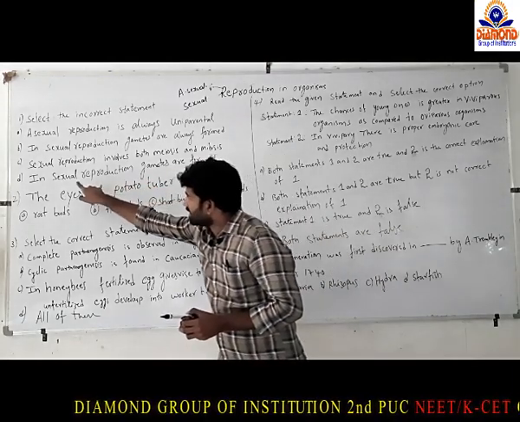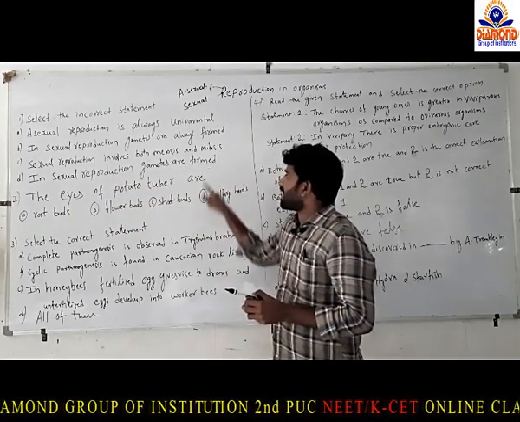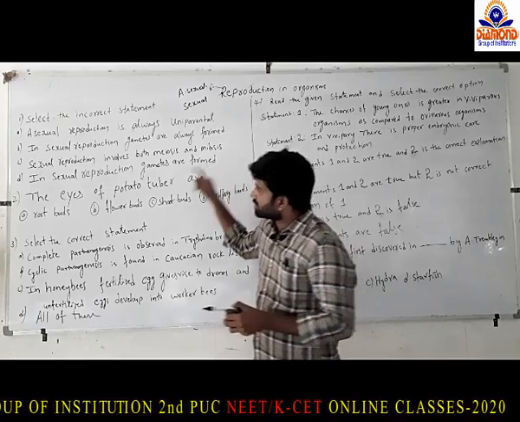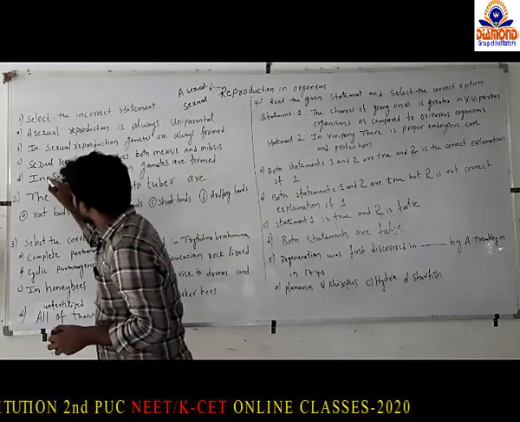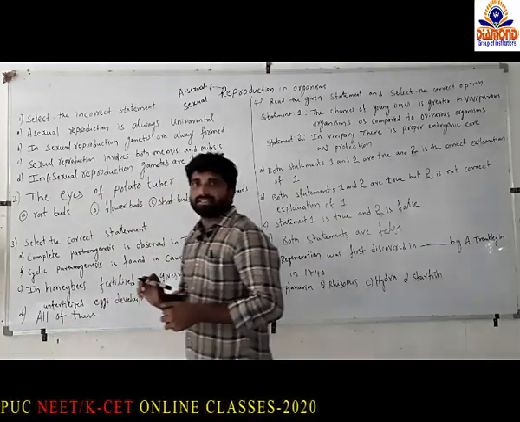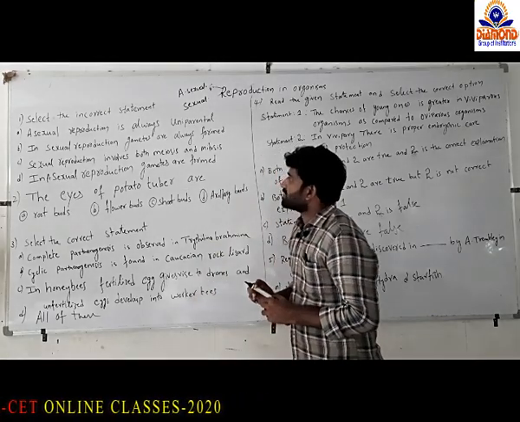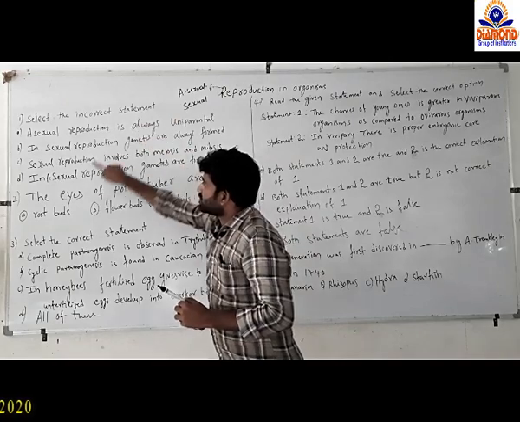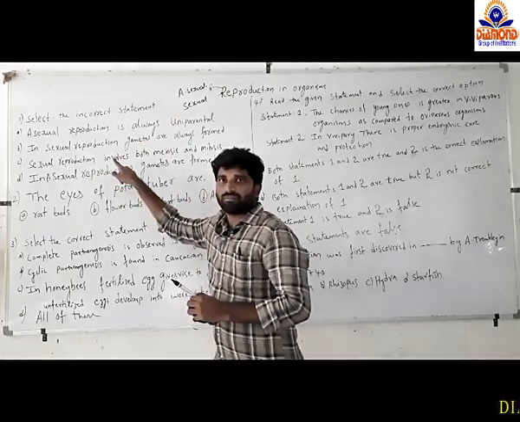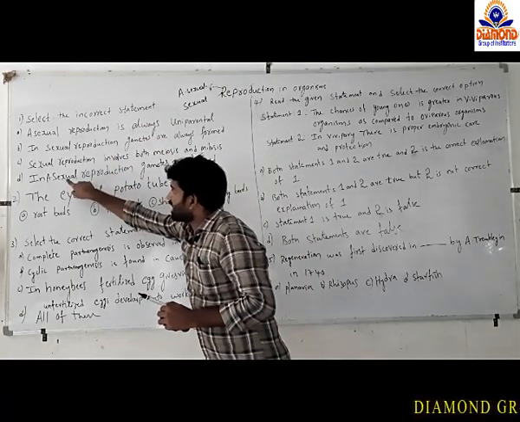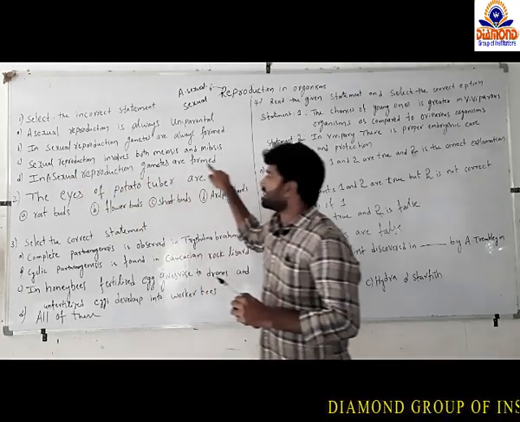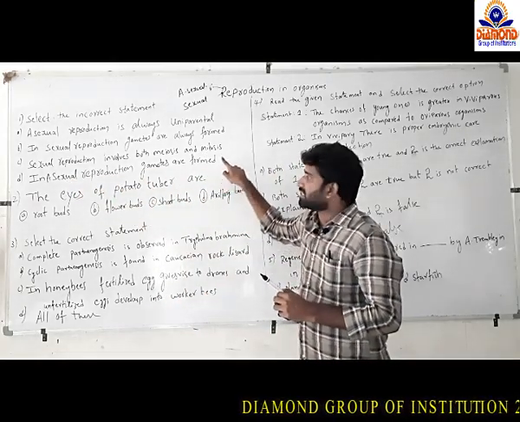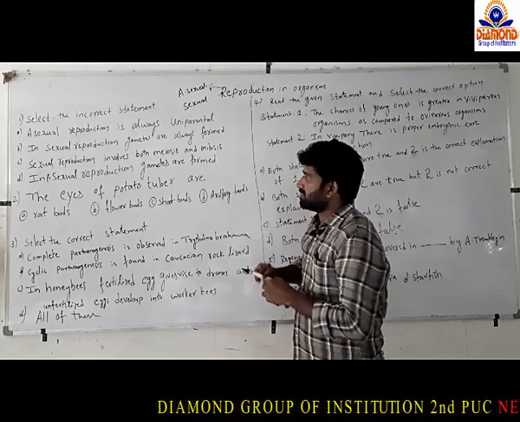Option D, in asexual reproduction, gametes are formed. The correct statement is that in sexual reproduction gametes are formed, but in option D they have given that in asexual reproduction gametes are formed. So the incorrect statement is D.